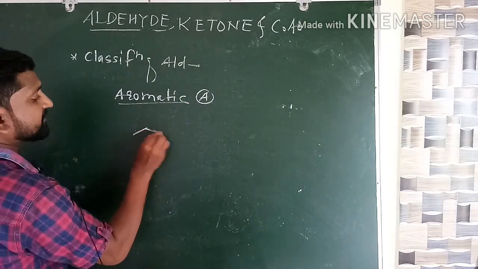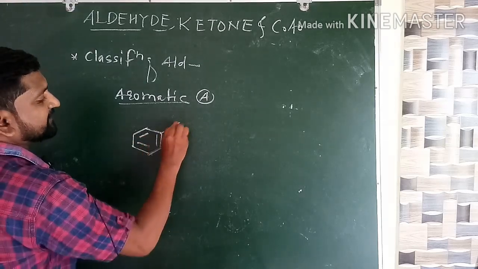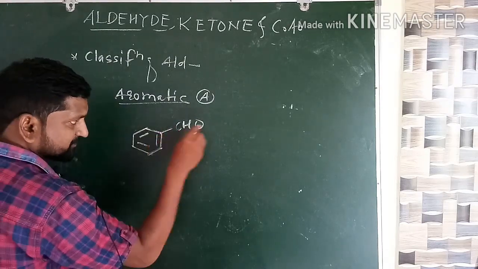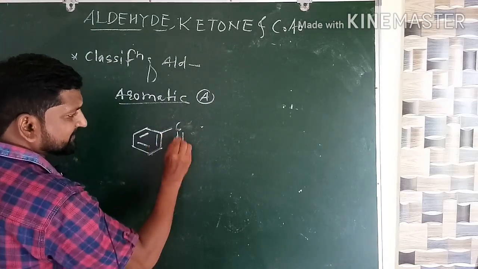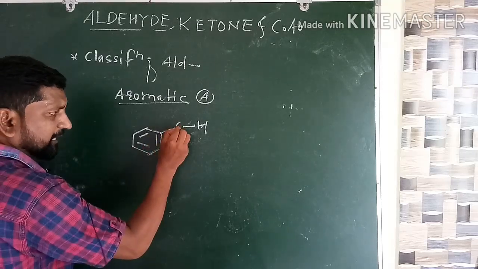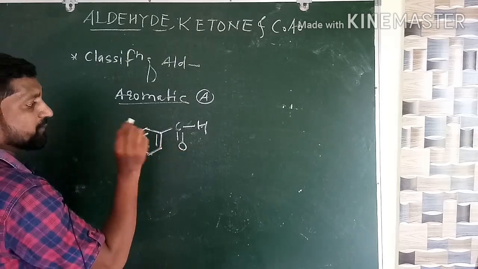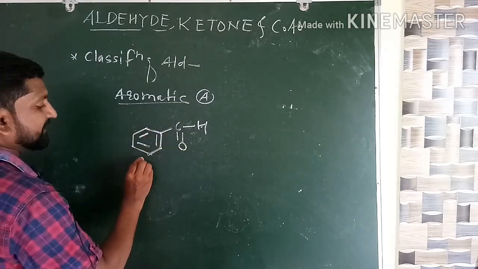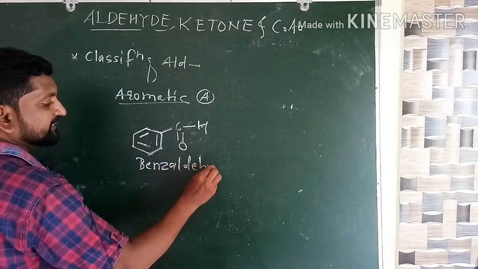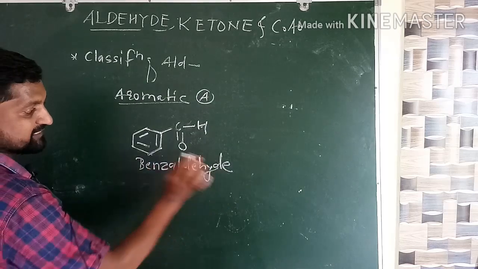For example, see here. Okay, so I have drawn benzene here. If I write CHO group like this, CHO group means what? Aldehyde group. You can write in this way, or simply you can split this like this. So what happened? This carbonyl carbon is directly attached to the benzene ring. That's why it is the case of aromatic aldehyde, and its name is benzaldehyde. Don't worry, we will see in case of nomenclature one more time. So this is your benzaldehyde.